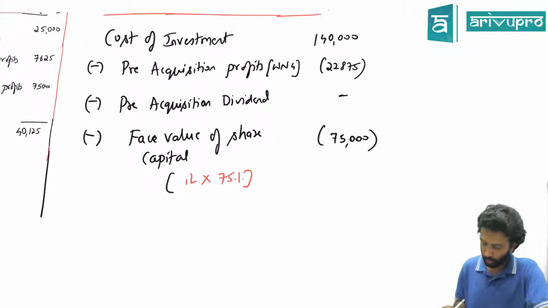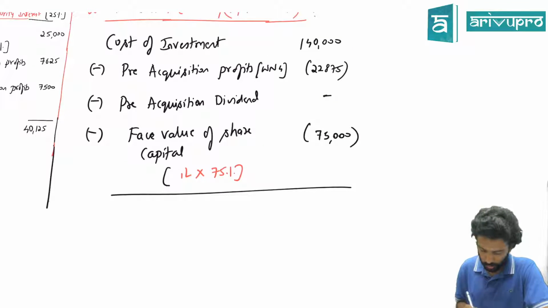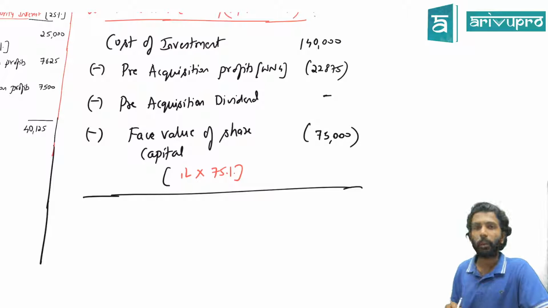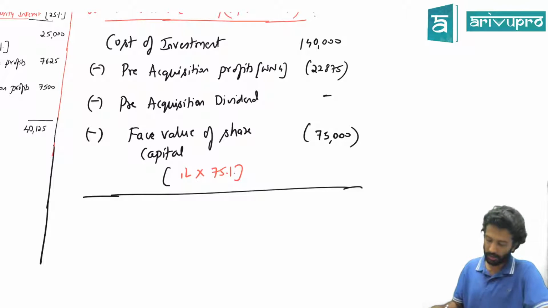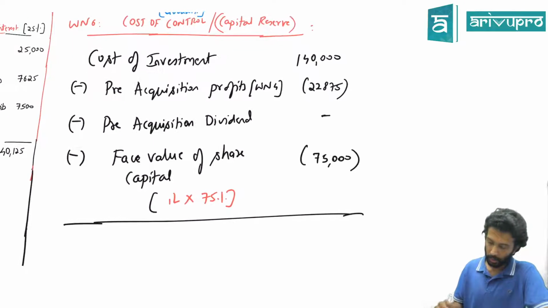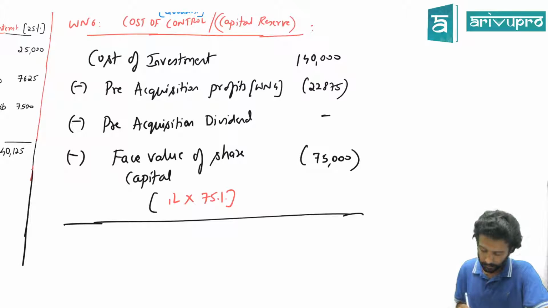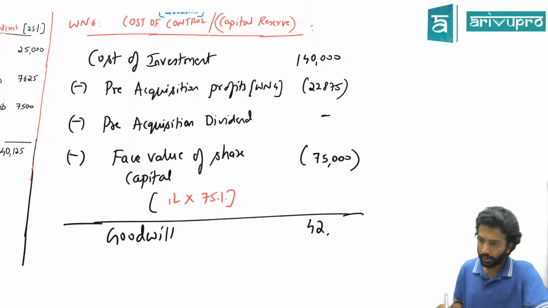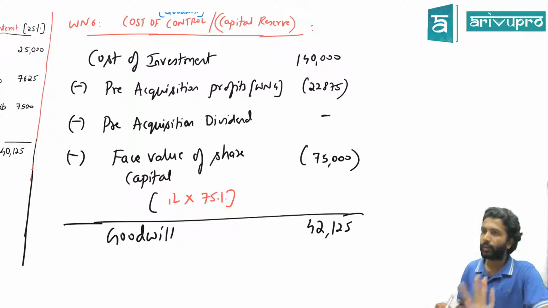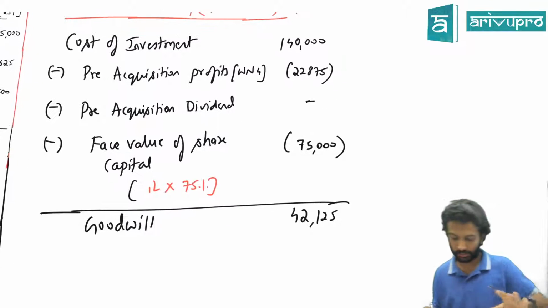If you want it as a formula, a positive number means goodwill, a negative number means capital reserve. Positive number, cost of control or goodwill; negative number, capital reserve. Tell me, is it positive or negative? Positive. How much positive? All that as goodwill then. How much is that? 4,42,125 is what you're getting. Yes, guys. Got it?